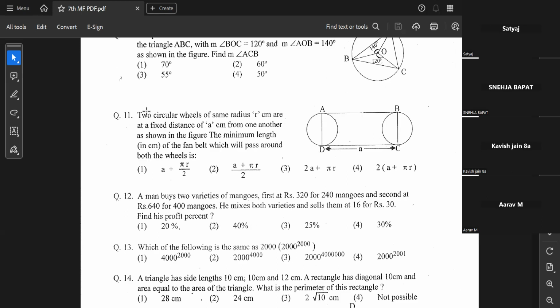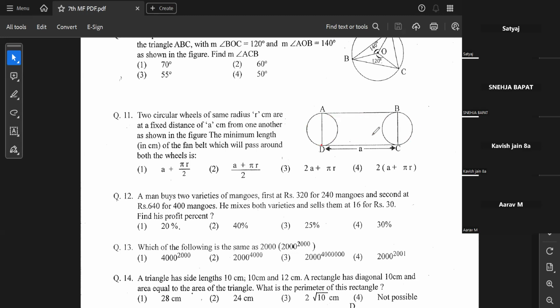Question number 11. Two circular wheels of radius r are fixed at a distance of a from one another, as shown in the figure. The minimum length of the fan belt which will pass through both wheels will be how much? I think this was explained in the class, but still I will explain it very quickly. So you have to find the length of the belt. Now the belt covers this whole thing.